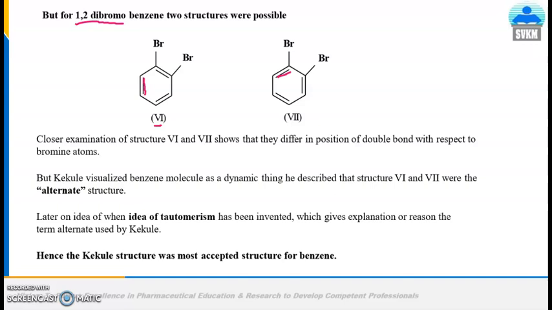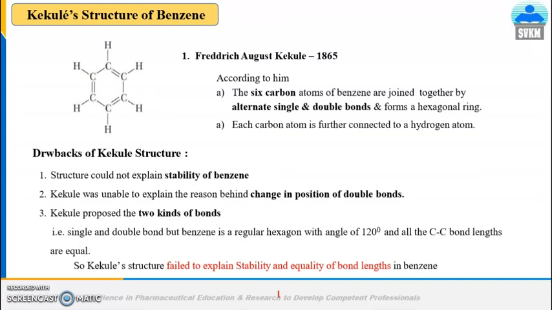Till then there was no idea of tautomerism, and later on when the idea of tautomerism was invented, it gave the proof for the 2 structures that were written by Kekulé. So the Kekulé structure is the most accepted structure for benzene. This is the Kekulé structure of benzene. Frederick August Kekulé proposed the structure in 1865. According to him, the 6 carbon atoms of benzene are joined together by alternate single and double bonds to form a hexagonal ring.